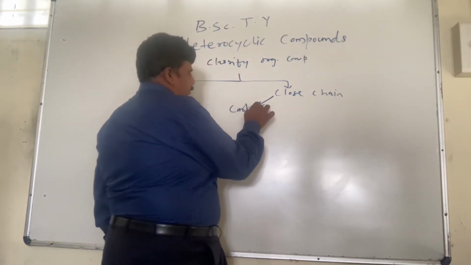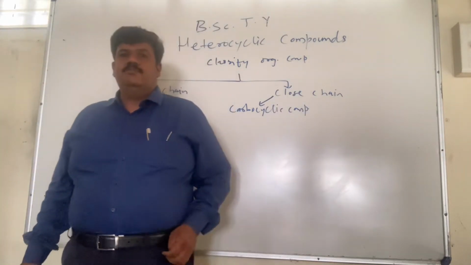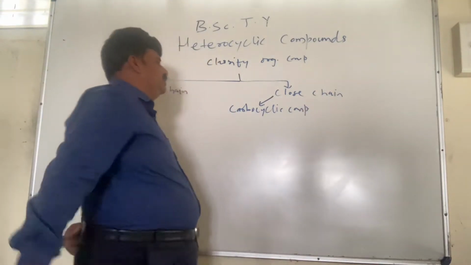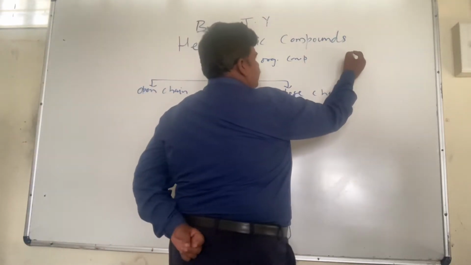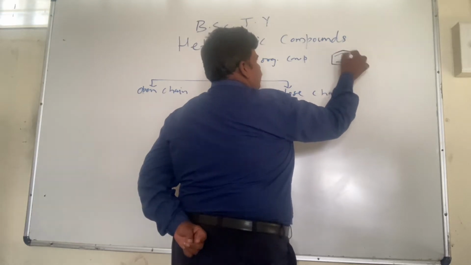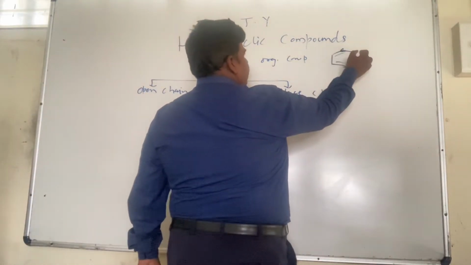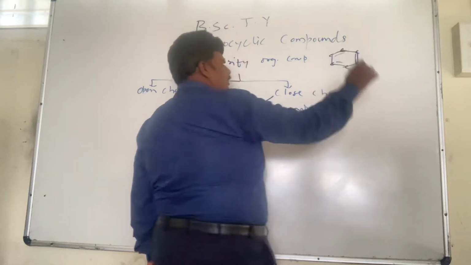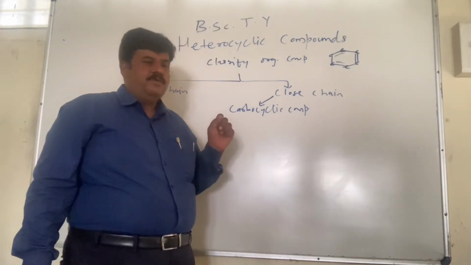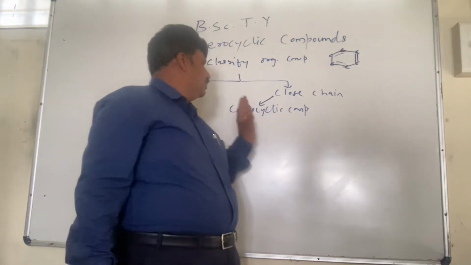carbocyclic compounds. Whatever cyclic compounds in organic chemistry you have studied belong to the class carbocyclic compounds. That means whatever the cyclic structures are, for example benzene, C6H6. Each corner of this hexagon represents a carbon. That means the basic skeleton of a carbocyclic compound is made up of carbon. Such types of compounds are called carbocyclic compounds.